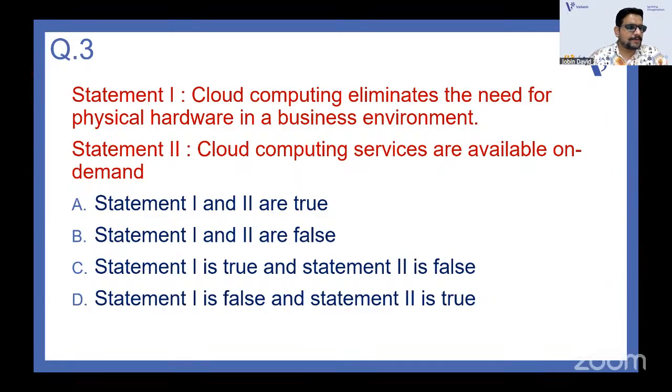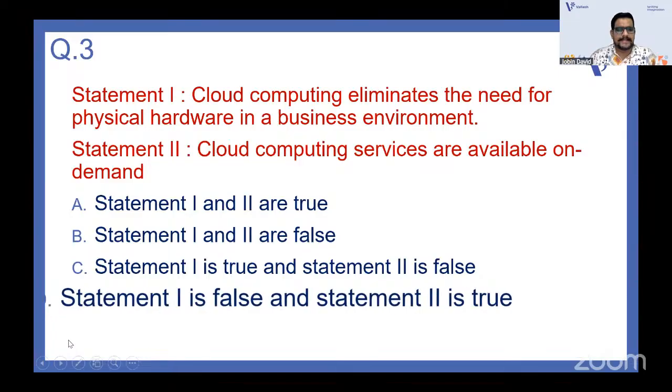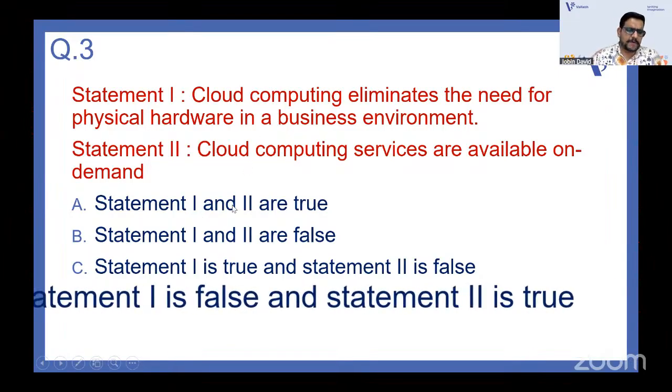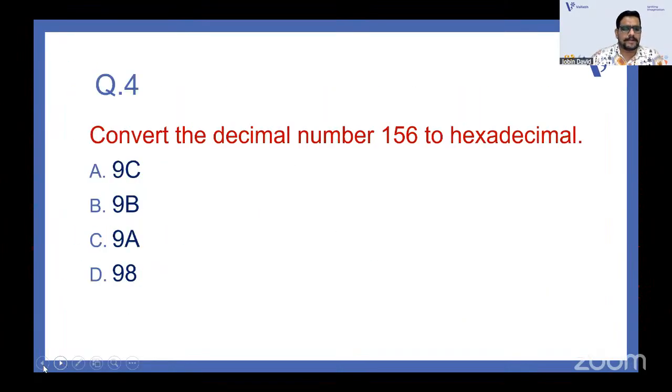Which statement can you go with? I'm checking your answers on the YouTube chat. You're saying D, A, fine, well and good. Let me check the answer. It is D. Statement 1 is false, because we cannot say that cloud computing eliminates the need for physical hardware in a business environment. Statement 2, cloud computing services are available on demand. Obviously, on demand, it will be available.